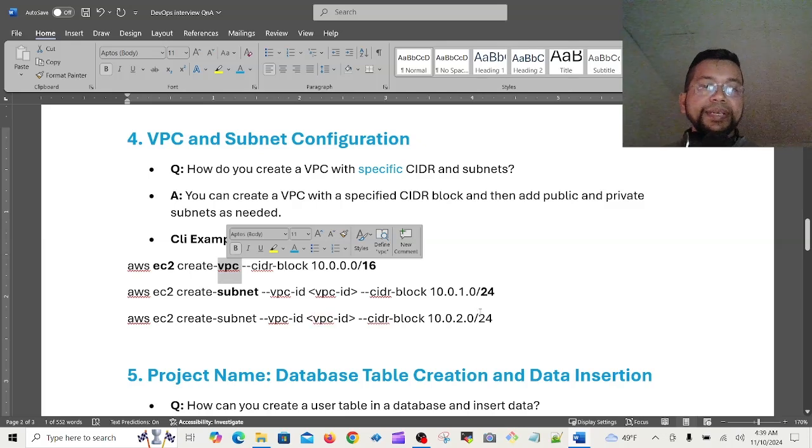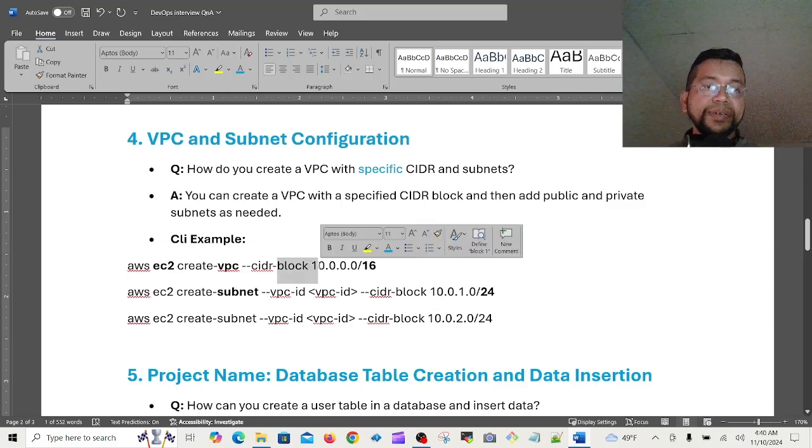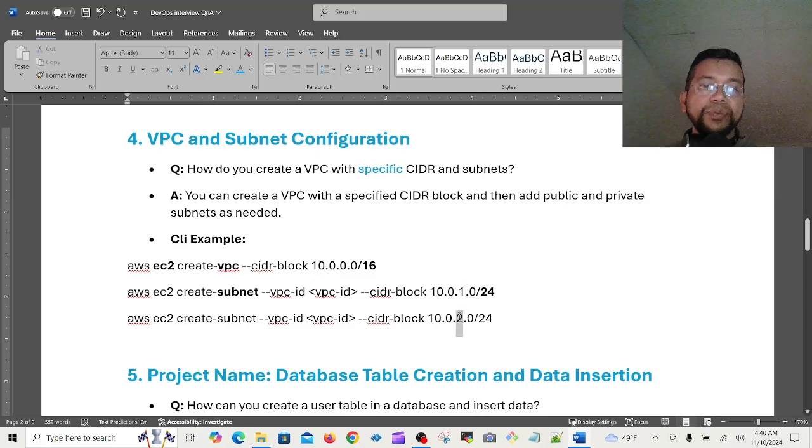Then again, which one did I use? 10.0. The 10 means under this VPC, right? Then 0.0 or 0.1, anything else, but it should be under this 10. Okay, this is important here. 10.0.1 is here, here is 2 subnets. That means I have taken 1 and 2. You can also take 0, but here maybe 1. That's also good. But normally it is 0, then this is 2. It looks good. So create subnet with VPC ID like that.